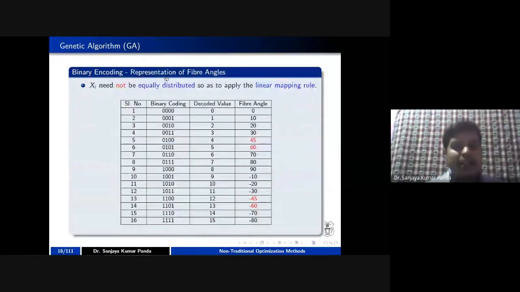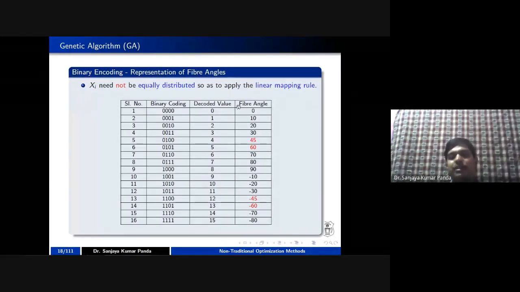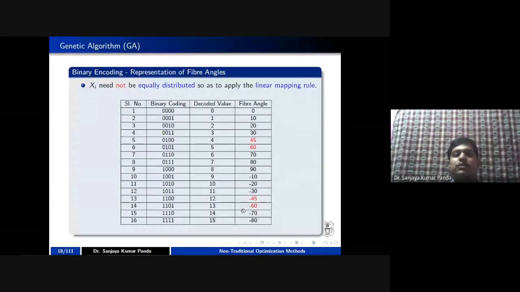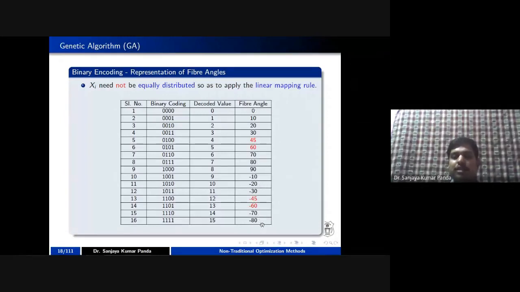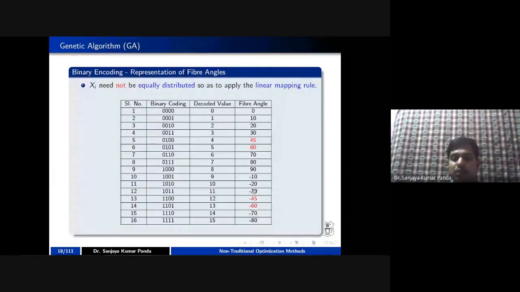Similarly, if you are going for another example, for instance I want to represent a set of angles for which I want to generate the chromosome, right? So I have taken the range as 0 to minus 80, or somebody may take minus 80 to the positive value 90.